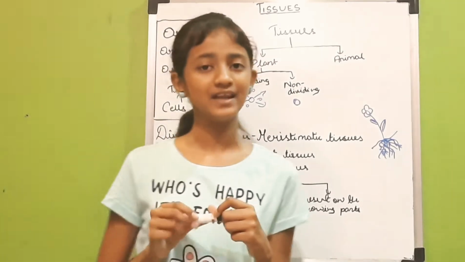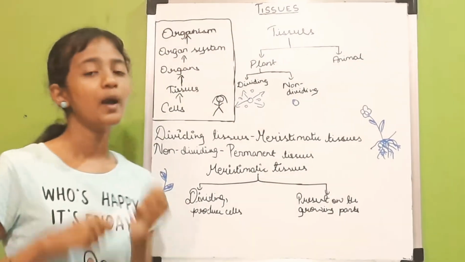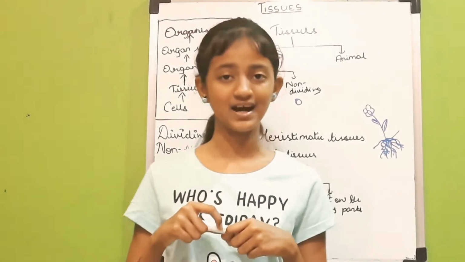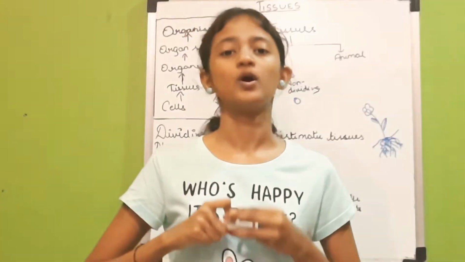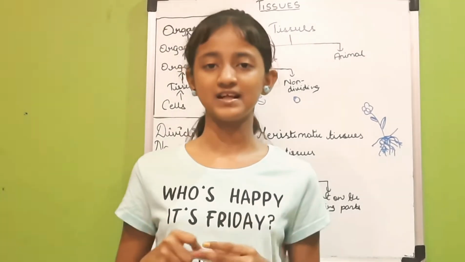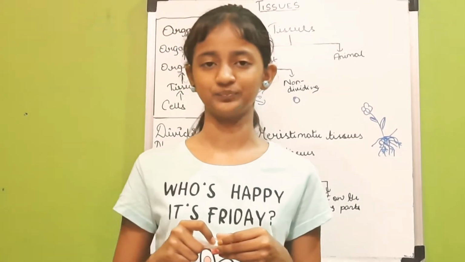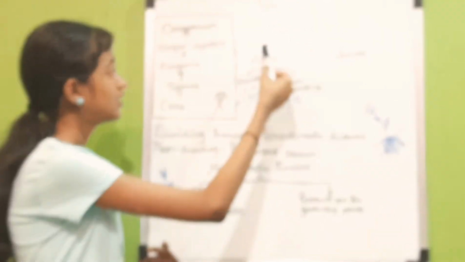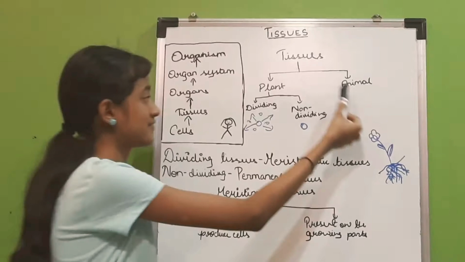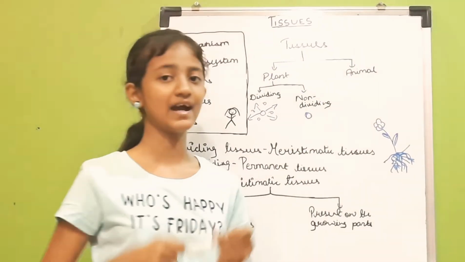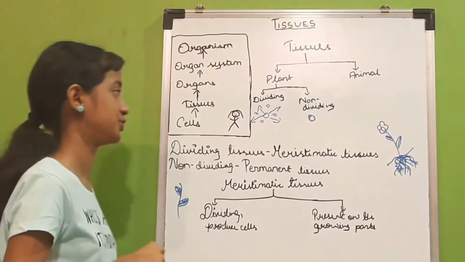So now let's see the types of tissues. Before I take a look at the types of tissues, let me recap what a tissue is. A tissue is a group of cells performing a specific function. As you can see, we have two types of tissues. The first one is plant tissues and the second one is animal tissues. Let's keep the animal tissues aside and take a look at the plant tissues.